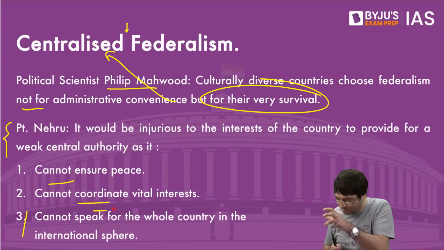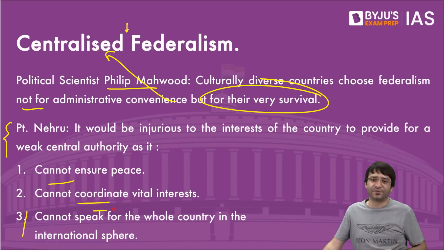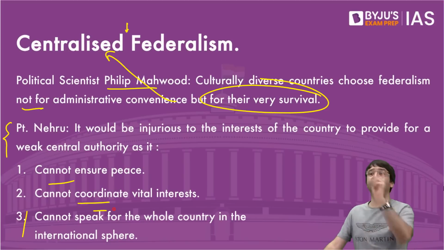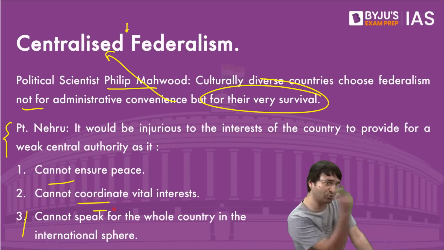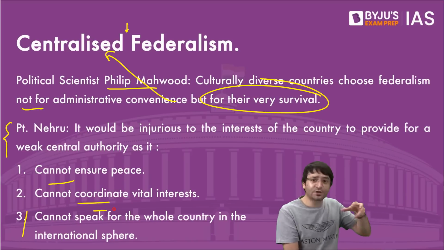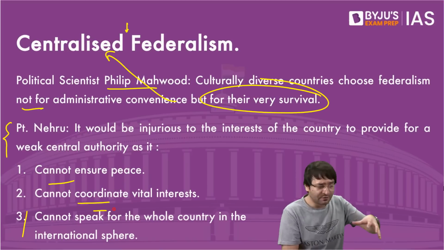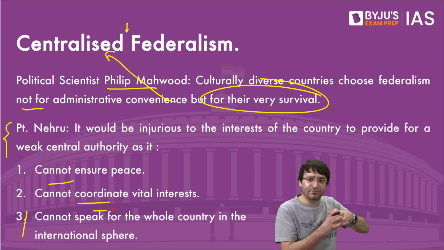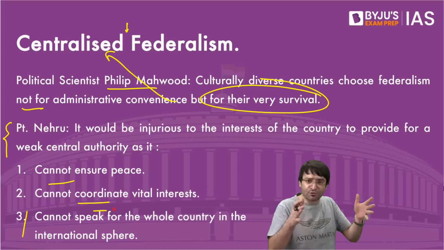If this power was not given to the center, Uttar Pradesh would have said, give us this missile, we will throw it at Pakistan. Tamil Nadu would have said, give us this missile, we will throw it at Sri Lanka, we will liberate the Sri Lankan Tamils. Not just this, there is earthquake, there is hurricane, there is a tsunami. We need a central government so that it can coordinate all the developmental and rescue efforts.